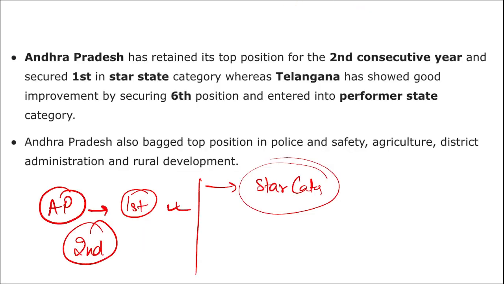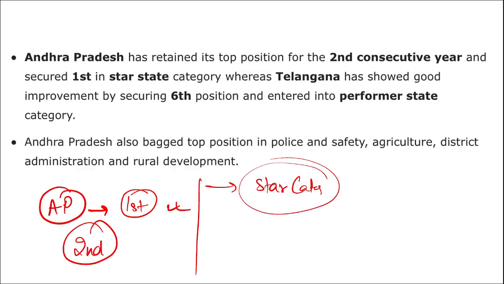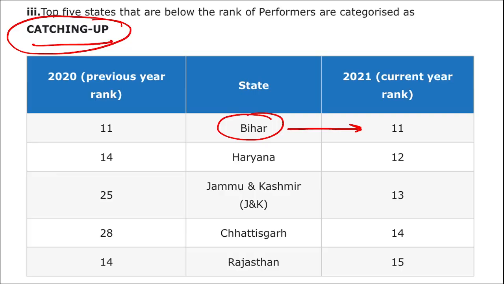And I just mentioned the reasons: these rankings are based on the performance in various projects at state, district and municipal level. This can be related to the police, safety, agriculture, district administration, rural development, the corruption level, the timing of those projects and everything.